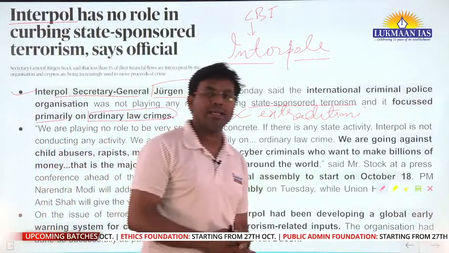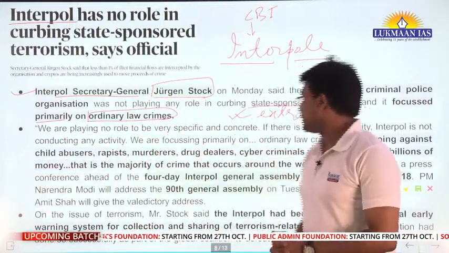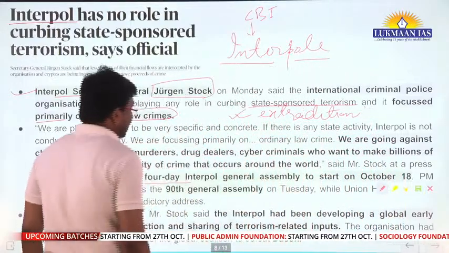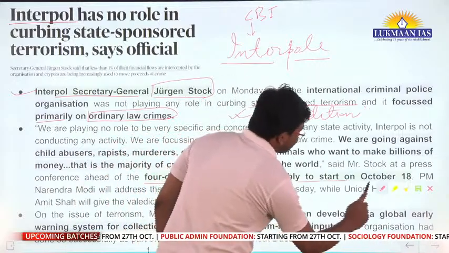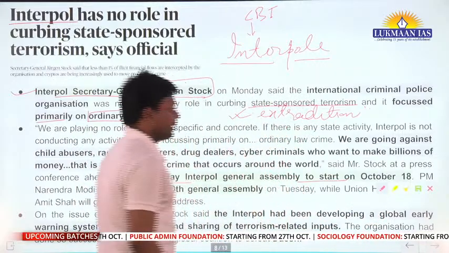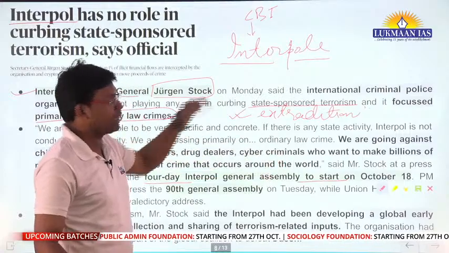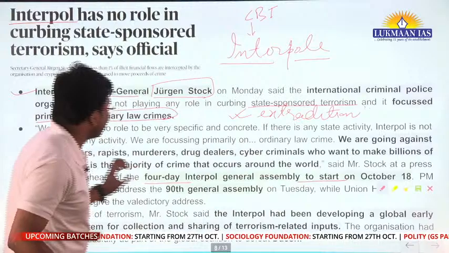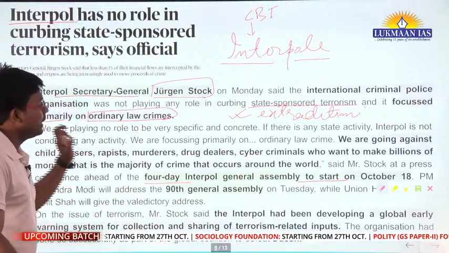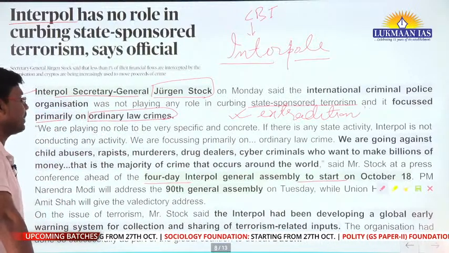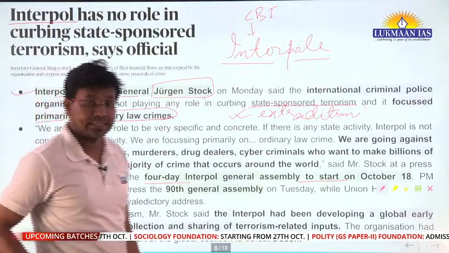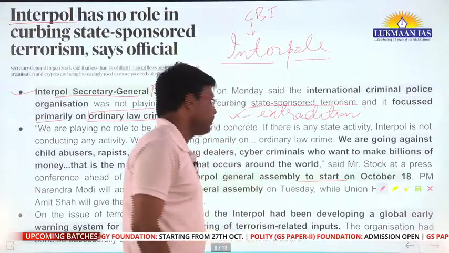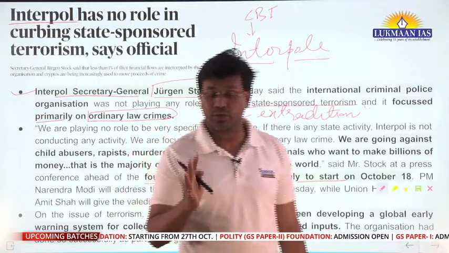So recently, why was Interpol in the news? Because Interpol is going to have a 4-day Interpol General Assembly that is about to start on 18th October. Today is 18th October. So Interpol is going to have the General Assembly, and in this General Assembly they are going to discuss multiple things from India. The Prime Minister of India is participating in that General Assembly, and the Home Minister of India is also participating.